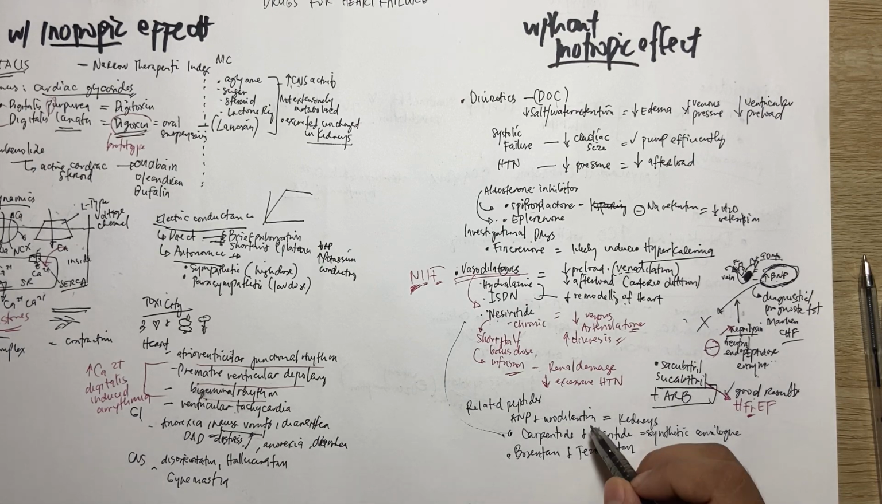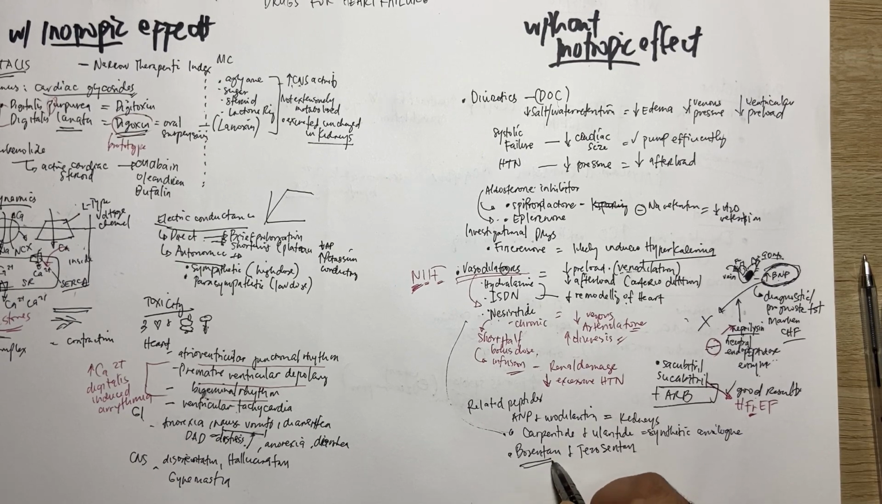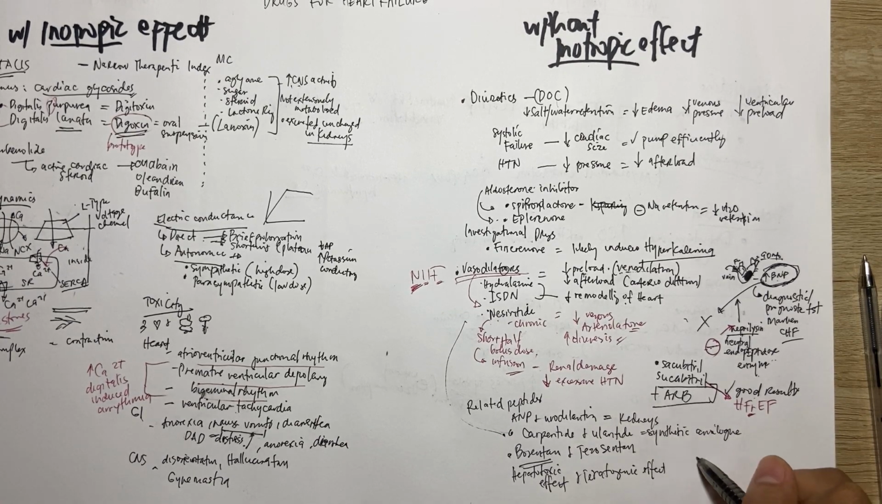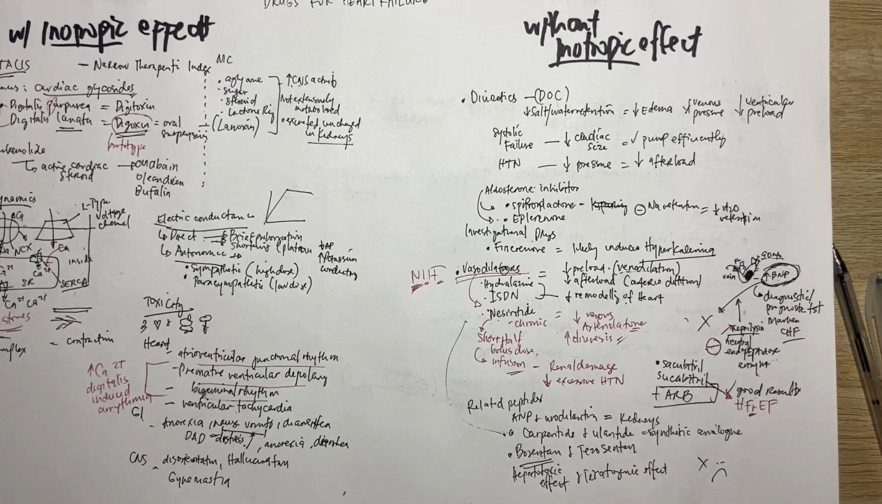These two classes should have been okay, but they were taken out of the market, especially bosentan, because it has hepatotoxic effects and teratogenic effects. So, disappointing. Okay, so that stops the vasodilators.